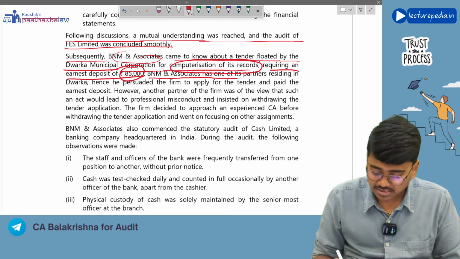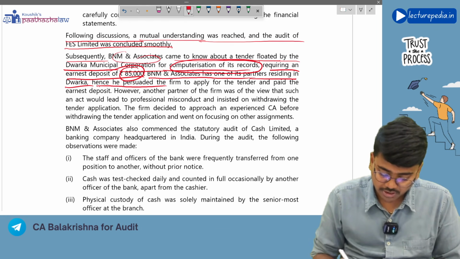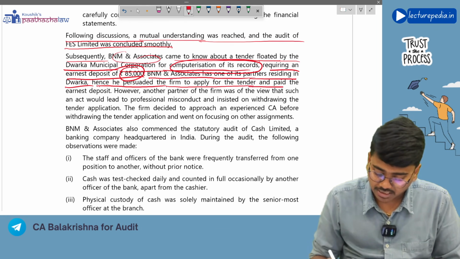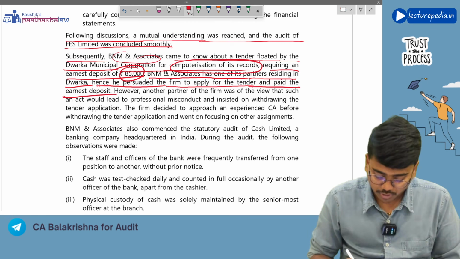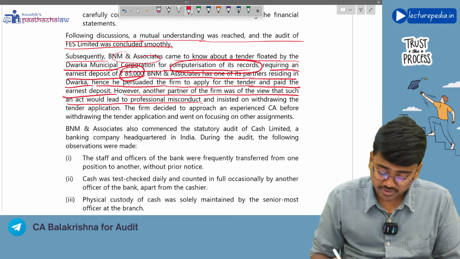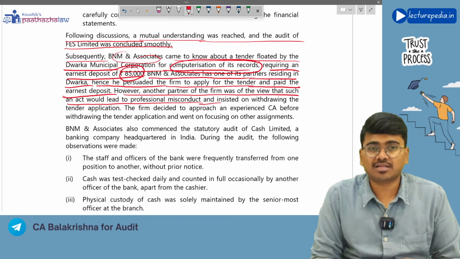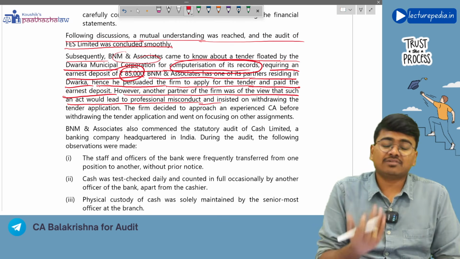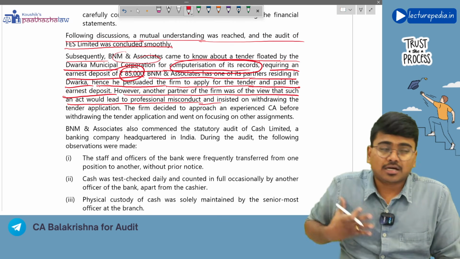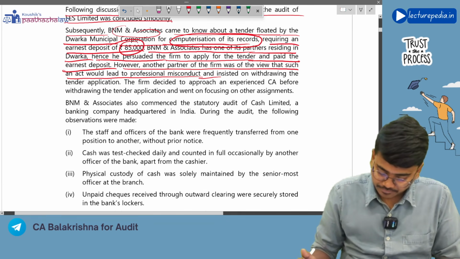B&M and Associates has one of its partners residing in Dwaraka. Hence, he persuaded the firm to apply for the tender and paid the earnest deposit. However, another partner of the firm was of the view that such an act would lead to professional misconduct. No, this will not lead to professional misconduct, because the tender is not related to an area which is specifically fixed to the auditor, right?